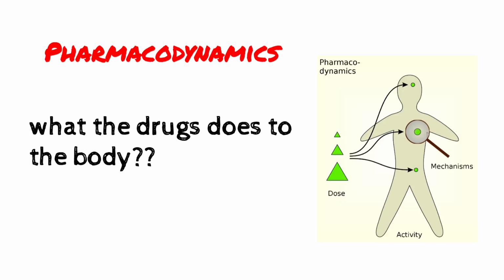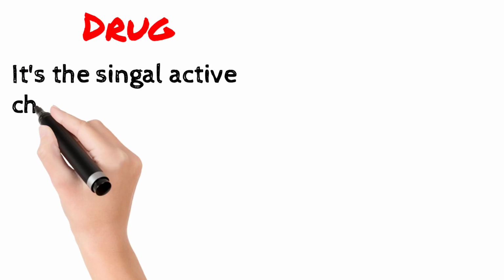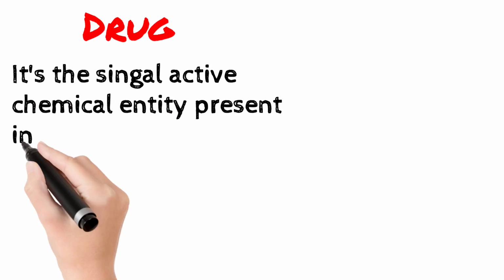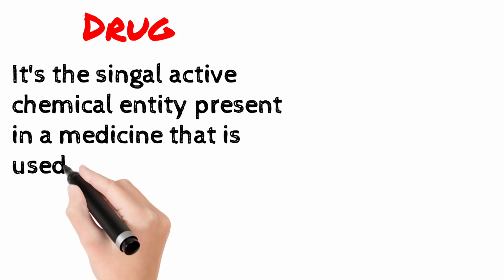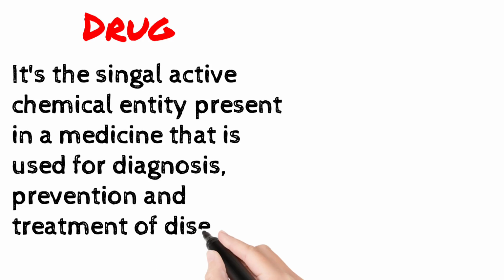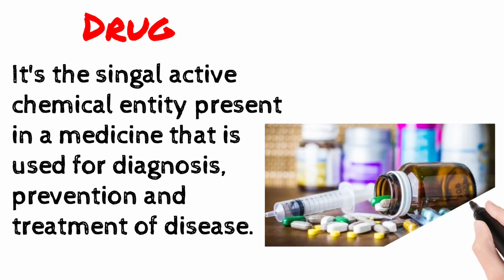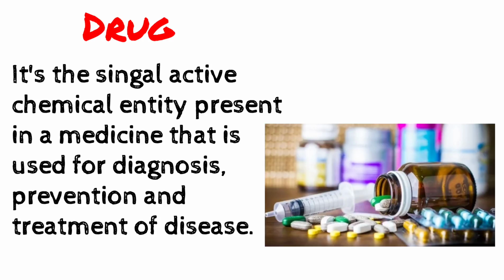Let's move to the next terminology, which is drug. It is the single active chemical entity present in a medicine that is used for diagnosis, prevention and treatment of disease.